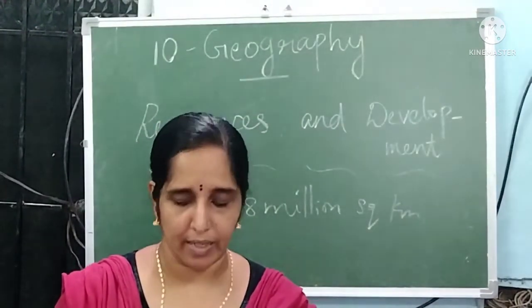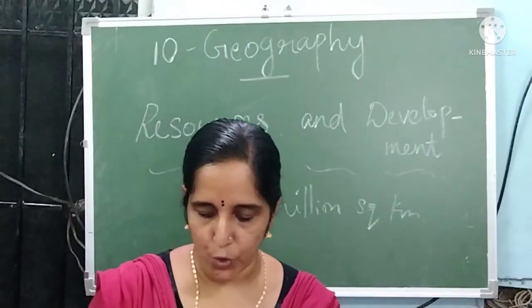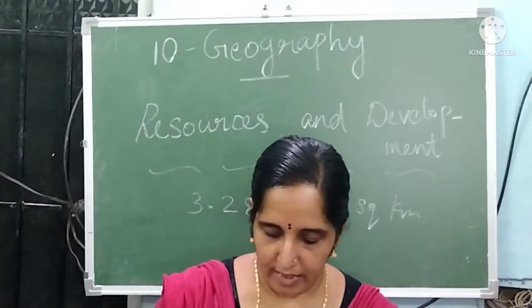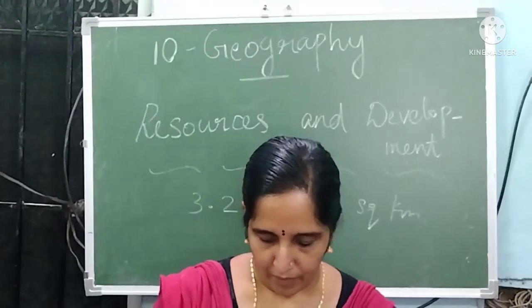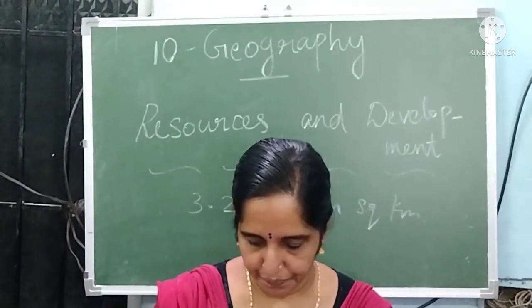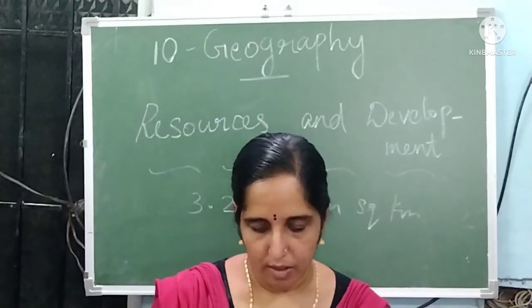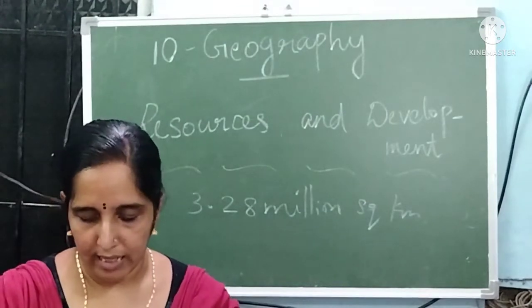Due to dry climate and high temperature, evaporation is faster and the soil lacks humus and moisture. This can be mostly found in Western Rajasthan. So this is about arid soil. Arid soil is red to brown in color.